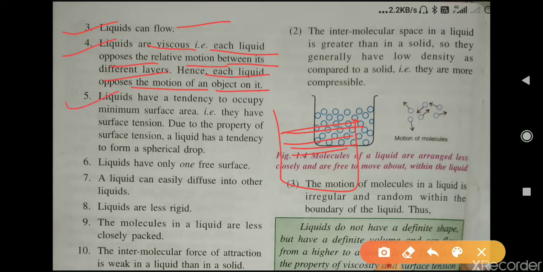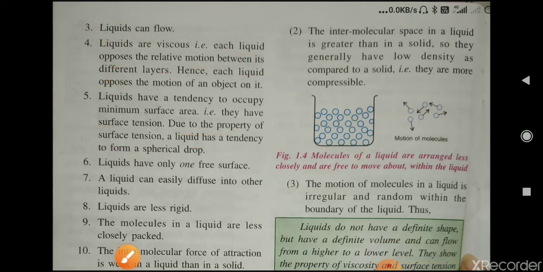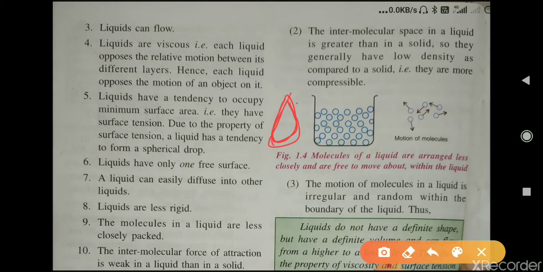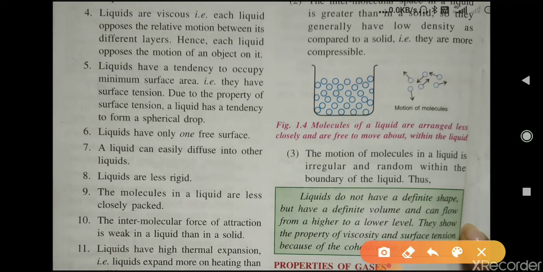Okay. Now, the fifth one is that liquids have a tendency to occupy minimum surface area, that is, they have surface tension. Due to surface tension, a liquid has a tendency to form a spherical drop. You all have seen that when you drop water, it takes this type of shape. Sixth, liquids have only one free surface. Suppose this water is kept in a beaker, then it has only this surface free.